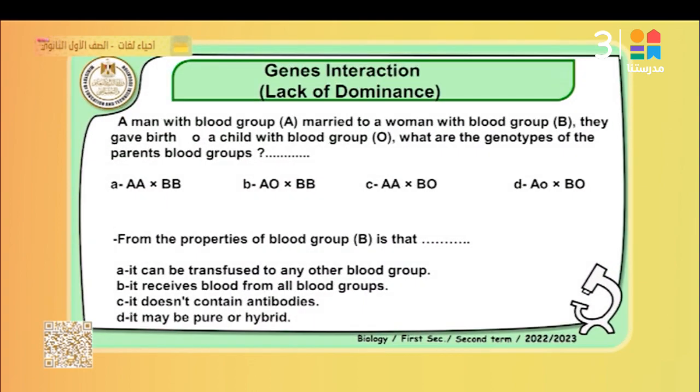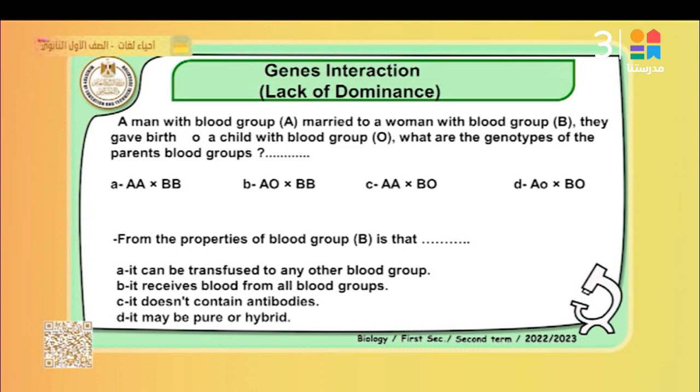A man with blood group A married a woman with blood group B. They gave birth to a child with blood group O. Okay, that's right. What are the genotypes of the parents' blood groups? Pay attention, please, at this point.